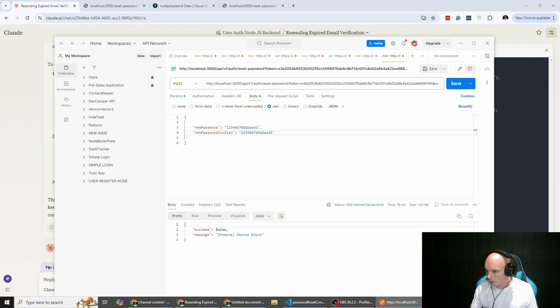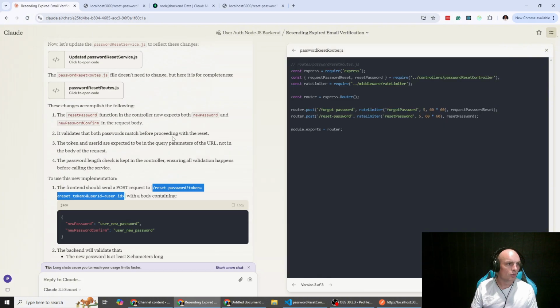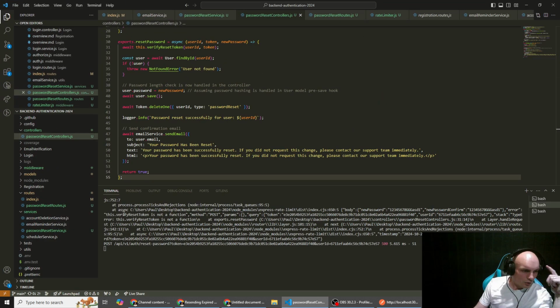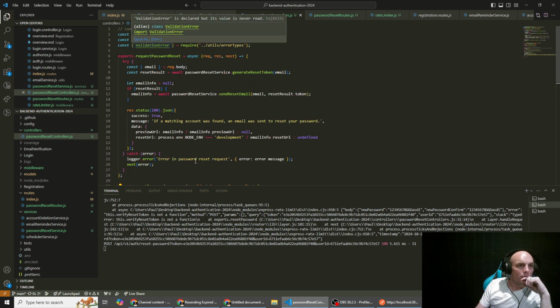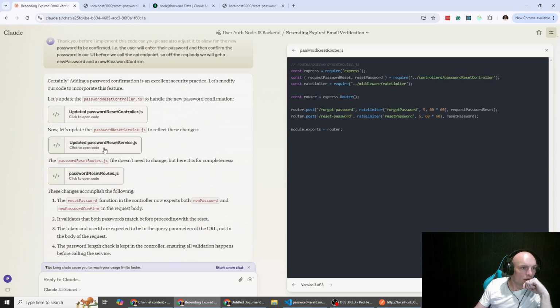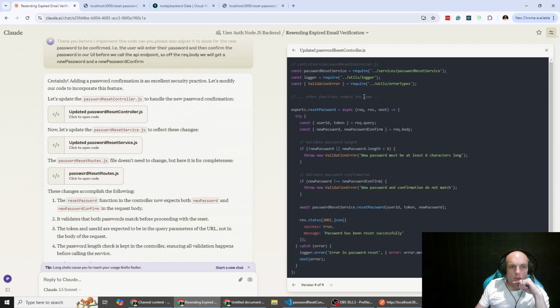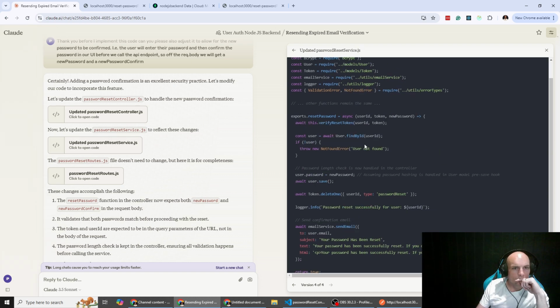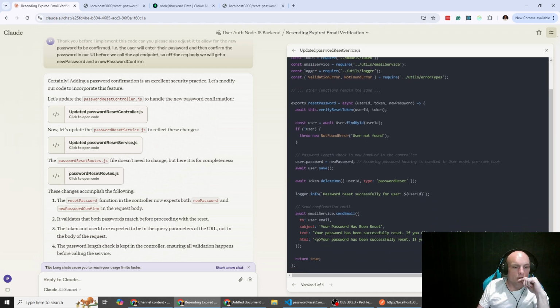Okay, this dot verify reset token. Okay, so you can see the error. This dot verify reset token is not a function. So in our controller, verify reset token is not pulled in. That might just be an import issue. Controller. Okay, so I don't think it wrote that code, unless I'm mistaken.